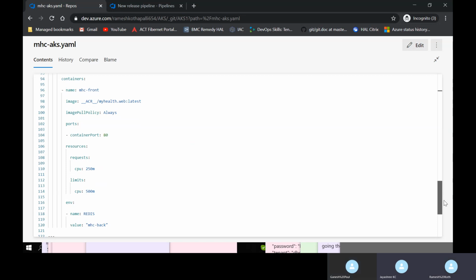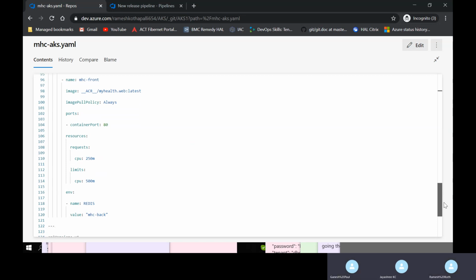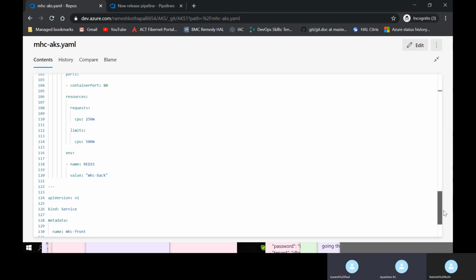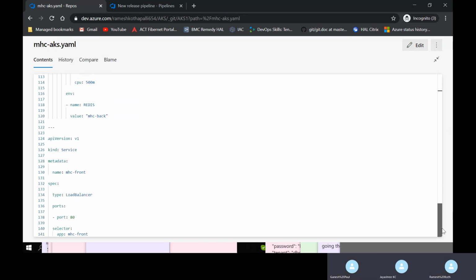And image pull policy they are putting always, so that whenever this application runs, you need to pull the image from that particular ACR. The container port by default should be 80. And they are giving some resource requests because we are going to use the Redis for backend. And for the front end, come down, we are using a service giving you MHC front and the type is load balancer.